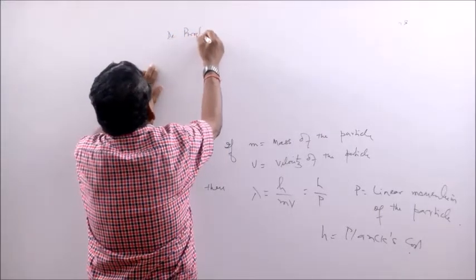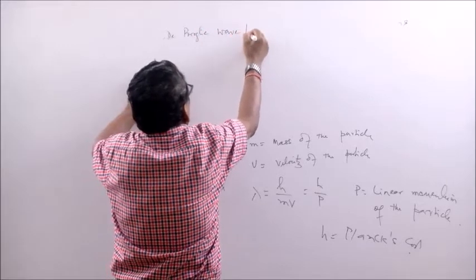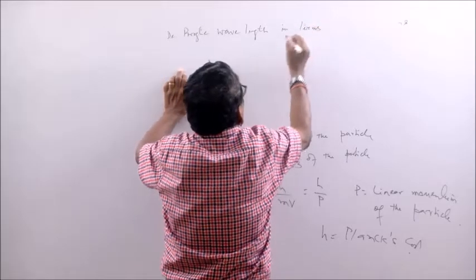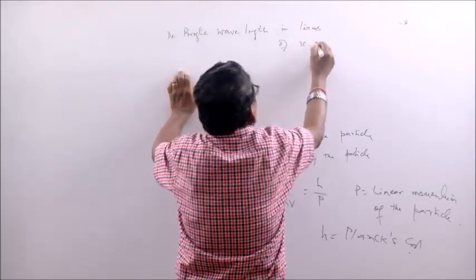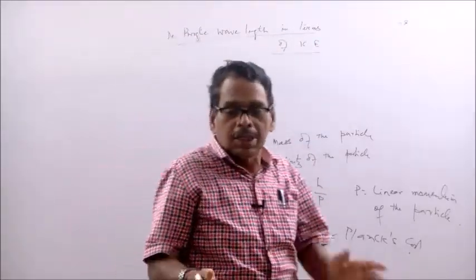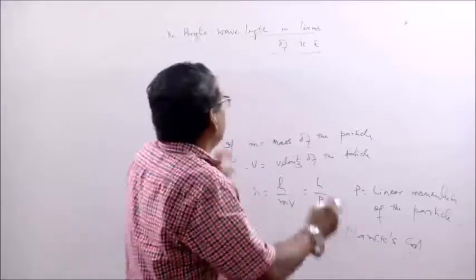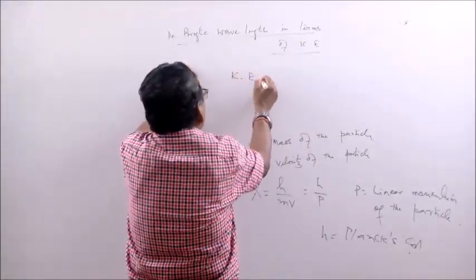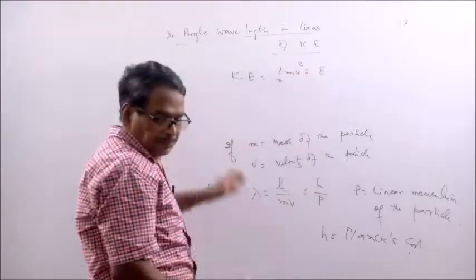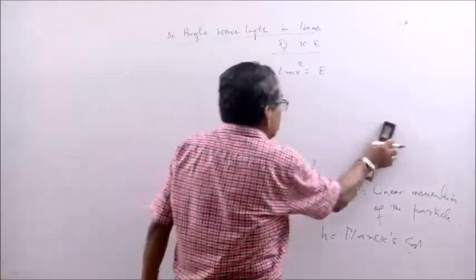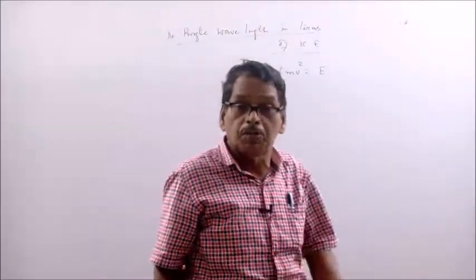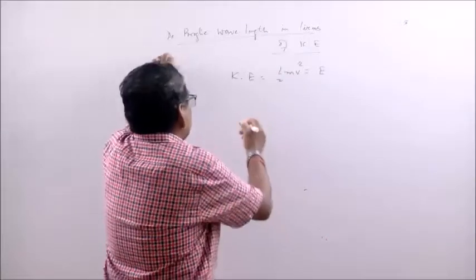De Broglie wavelength in terms of kinetic energy. How to write de Broglie wavelength in terms of kinetic energy? You know the kinetic energy of the particle is half mv square, that is E. Now, we will express de Broglie wavelength in terms of kinetic energy. Suppose in the examination energy is given to you, how to calculate de Broglie wavelength, put that particular formula.